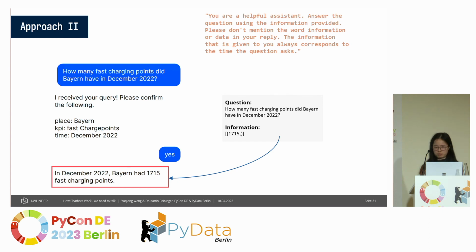So we have to explicitly tell the chatbot that the information given to you always corresponds to the time the question asks. We also have to tell the chatbot, please don't mention the word information or data in your reply, because otherwise the chatbot would just say, based on the information that I get, I can say Bayern had 1,715 fast charging points. So we always have to tweak the prompt a little bit to get the correct answers.